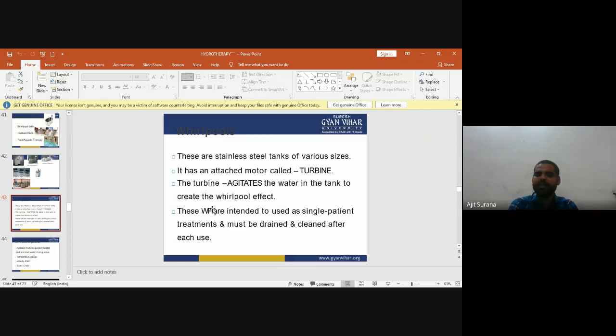These whirlpools are mainly intended to be used as a single patient treatment and must be drained and cleaned after each use. So this is all about the whirlpools. They are stainless steel tanks of various sizes, attached with a motor called a turbine. The turbine agitates the water in the tank and creates the whirlpool effect.